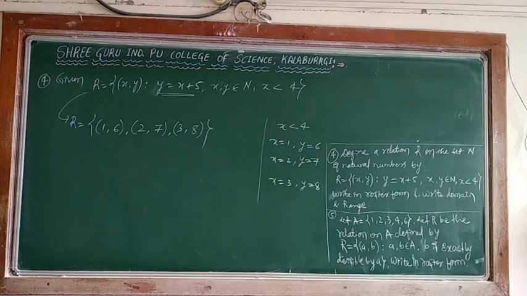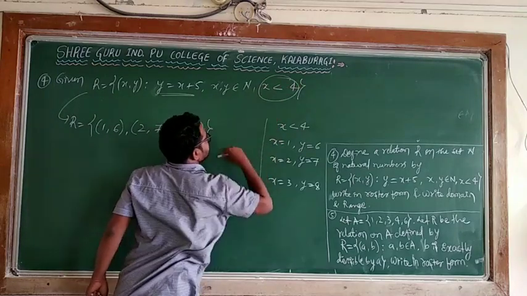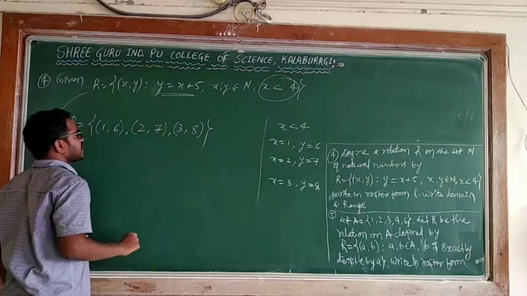And this will be closed. I can't take x as 4, because 4 is not less than 4. The condition is that x should be less than 4 and x should always be a natural number.